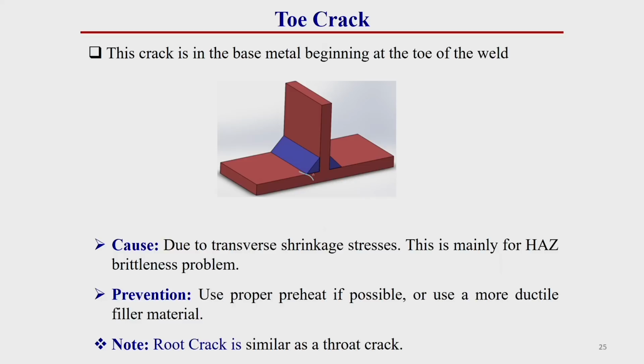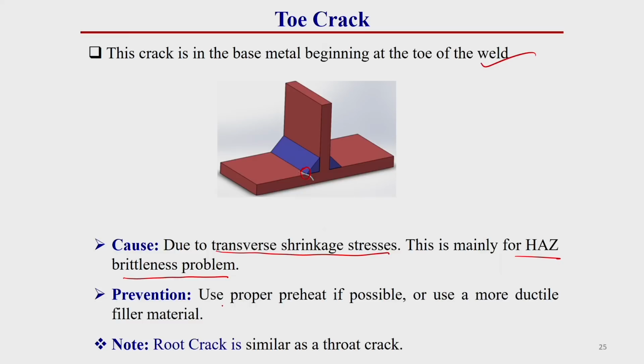Toe crack means this occurs at the toe location of a fillet joint. This crack is in the base metal beginning at the toe of the weld. The main cause of this toe crack is transverse shrinkage stresses. This is mainly a heat affected zone brittleness problem. This toe crack occurs near the heat affected zone and at the toe of the welding region. So, this generally occurs due to brittleness of the heat affected zone.